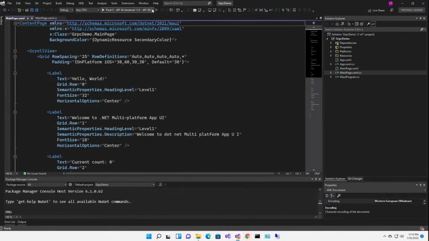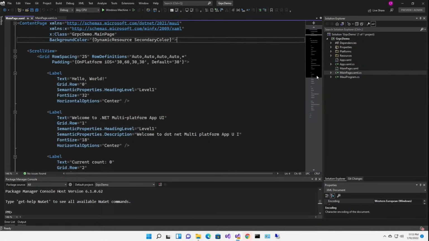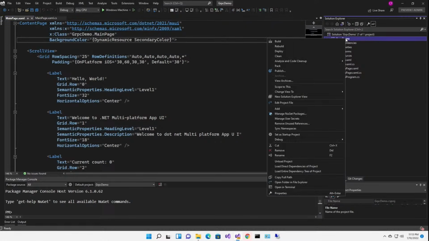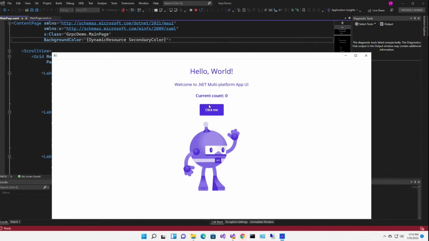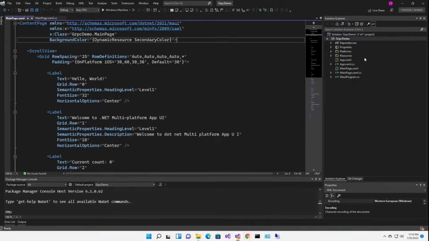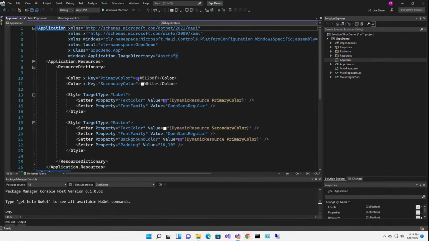Now I'm going to select Windows as my target. I don't have anything else connected over here. And right away, I've gotten in the habit of building before I run. All right, let's just make sure everything works. Hello world. Click. Counter goes up. Seems to work. Okay. Now the first thing I'm going to do is get rid of purple. Got nothing against purple. I just don't want it in my demo.